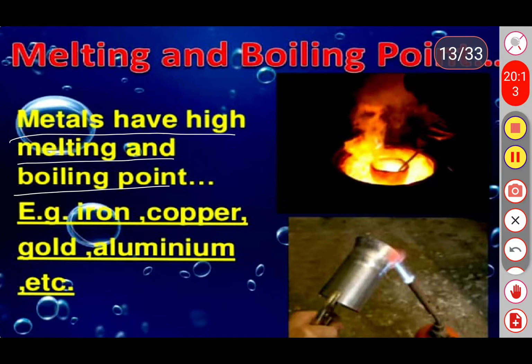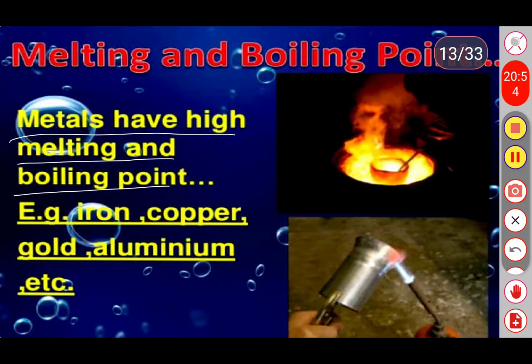And next one, alloy formation. Metals can form a homogeneous mixture in combination with other metals, and such a mixture is called an alloy. We already discussed the making of alloys in the first chapter. In alloys, we combine two or more different metals together and form a new metal. By making alloys, we can prevent the rusting of metals. For example, copper and zinc. Once we mix copper and zinc, we make brass. With the help of these two, we get one more metal, that is brass.